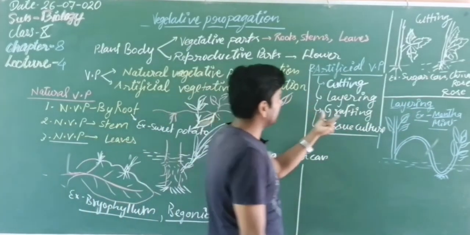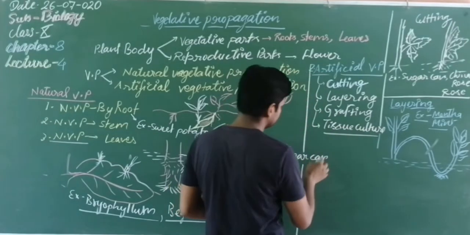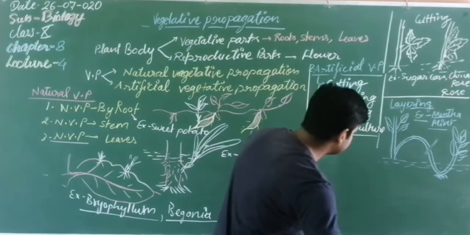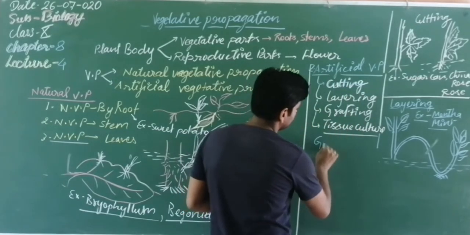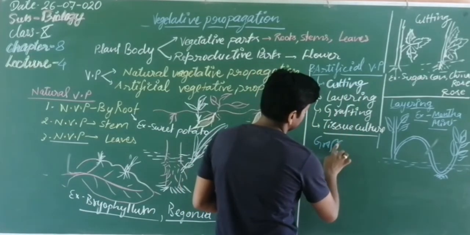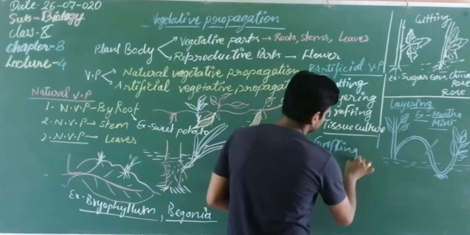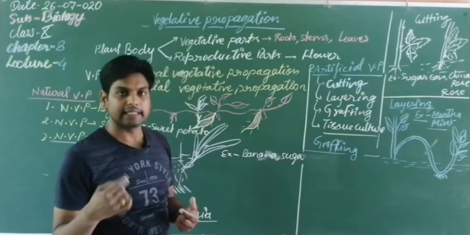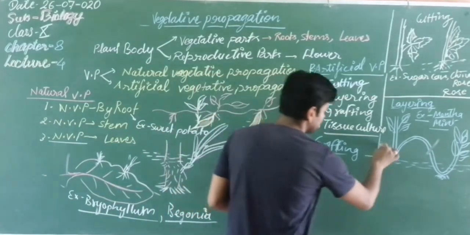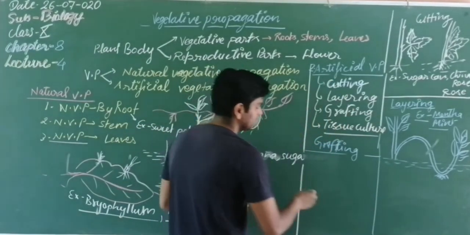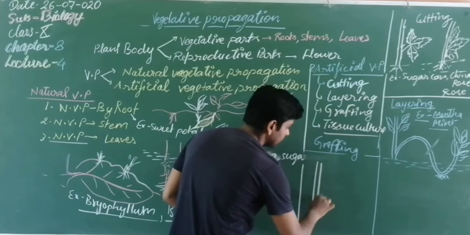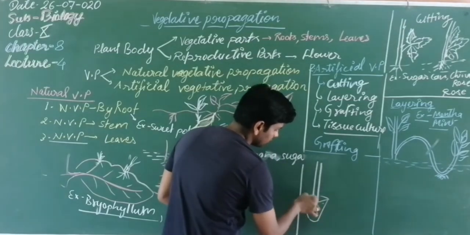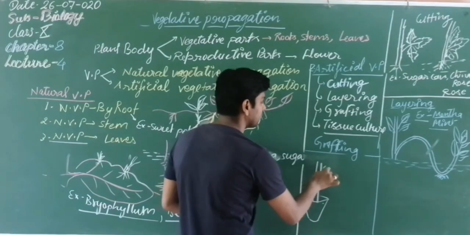So next one, grafting. How does grafting occur? So let's discuss. So this is grafting. In grafting, students, as its name suggests, something is grafted. So here, suppose this is a potted plant.